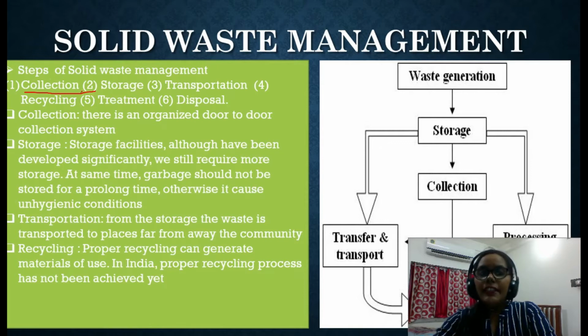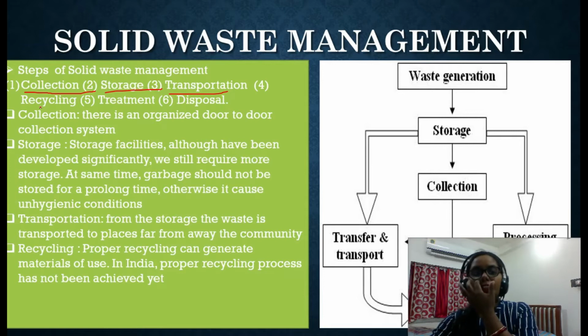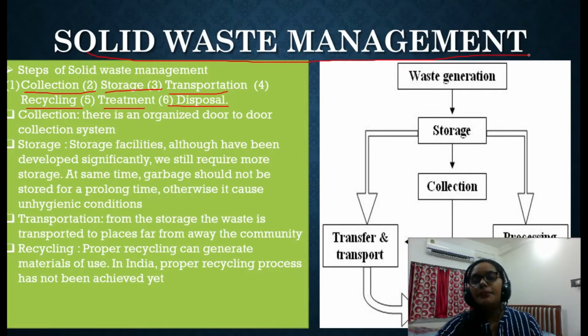First of all, collection. The next step is storage. The next step is transportation. Then we have recycling, then treatment, and then the disposal method. So these are the 6 steps that we have to follow for solid waste management.